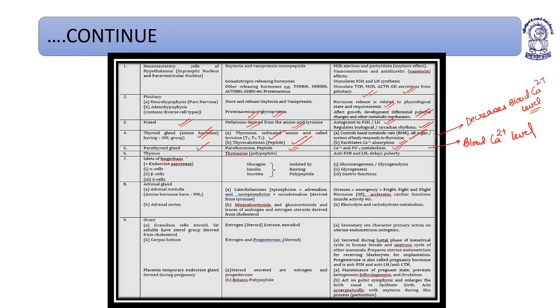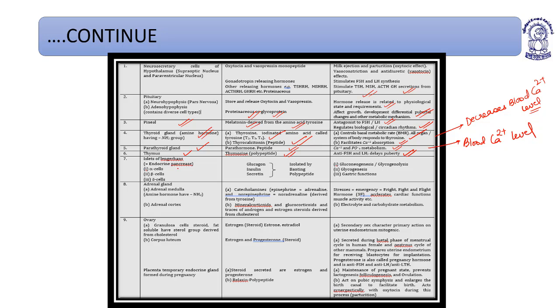Thymus gland secretes thymosin, which is a polypeptide hormone. It is anti-follicle stimulating hormone and anti-luteinizing hormone. It delays puberty. There are four hormones which are released by the thymus gland, among which thymosin is important.